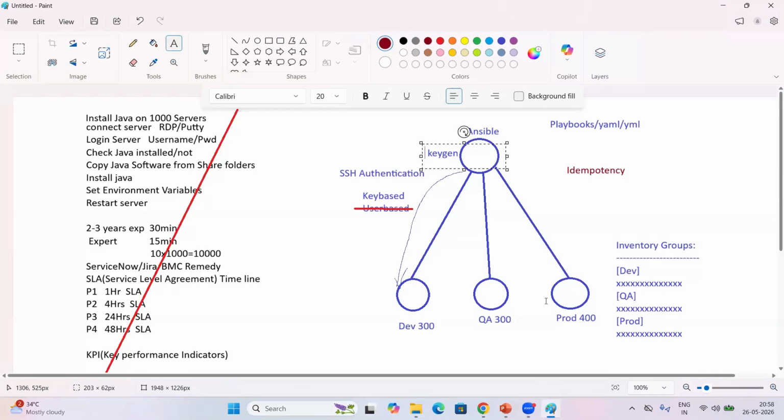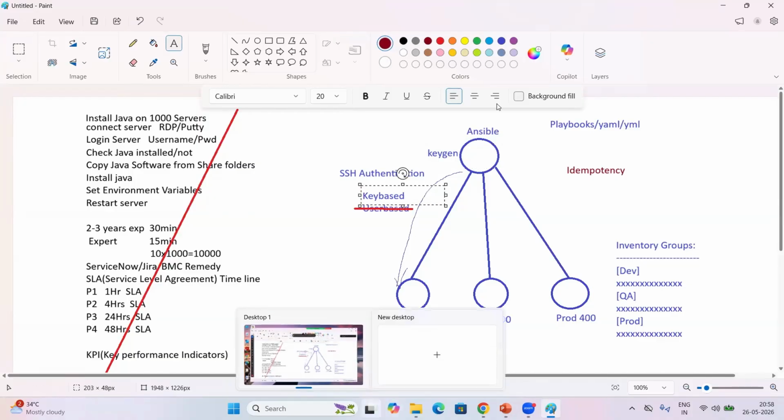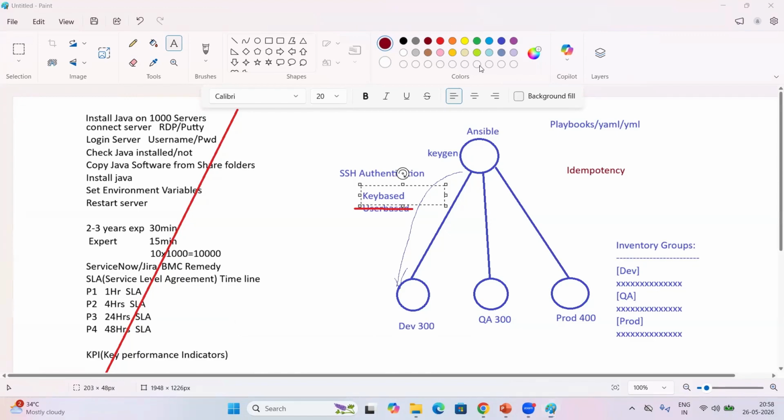Once you add that public key into the Dev, QA and production servers, key-based authentication will be established. There is no private key required in this process. Private key not required, yes, public key.